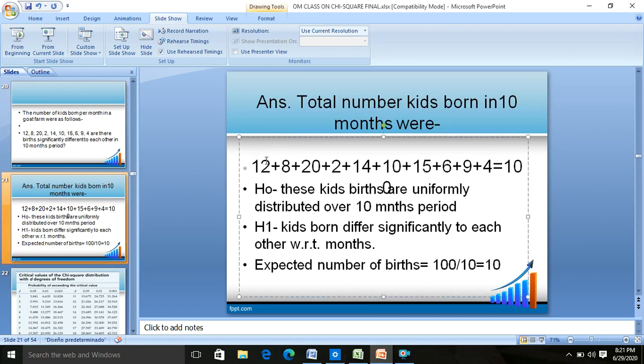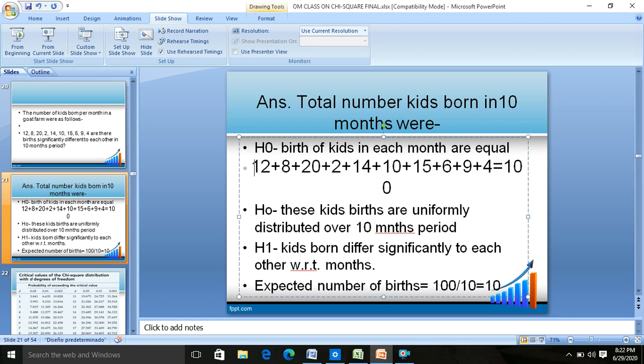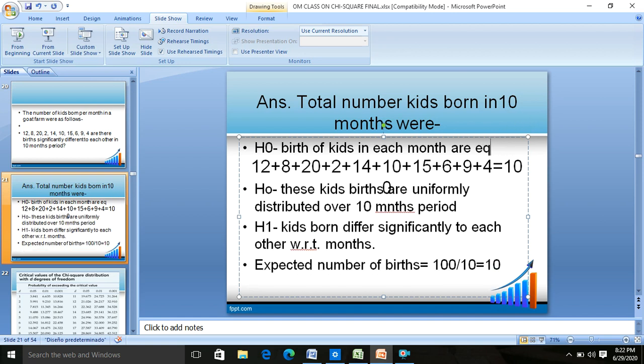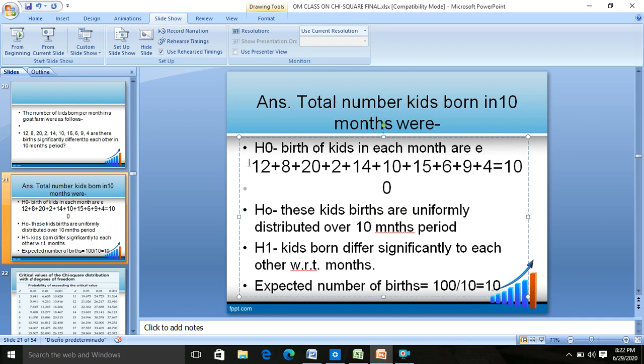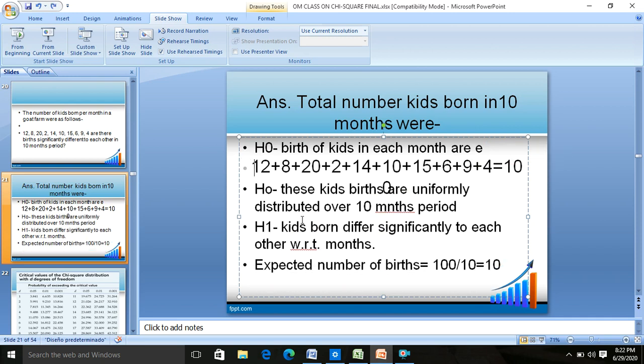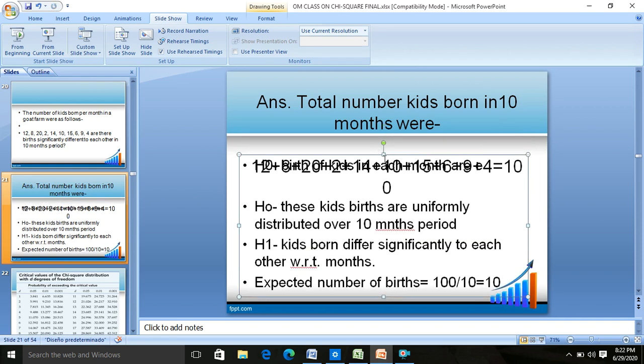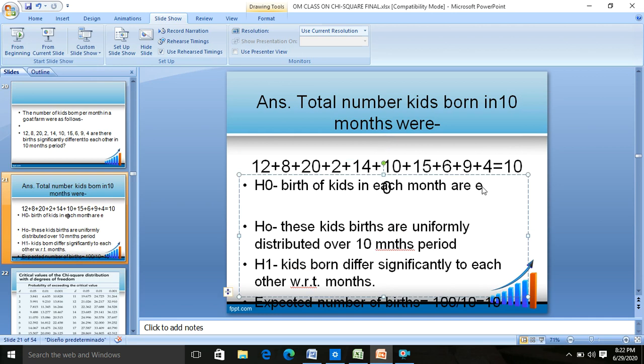The null hypothesis means the birth of kids in each month is equal.